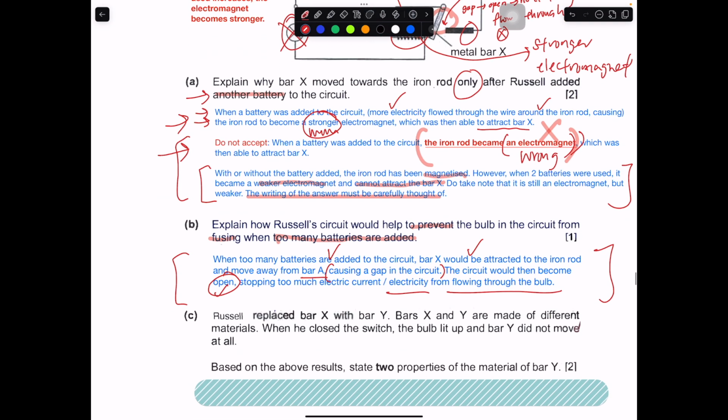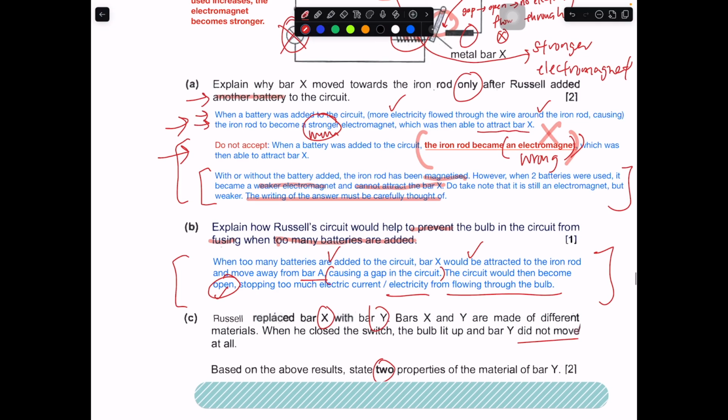So Russell replaced bar X with Y. Bar X and Y are made of different material. When he closed the switch, the bulb lit up. Bar Y did not move at all. State 2 properties of bar Y.